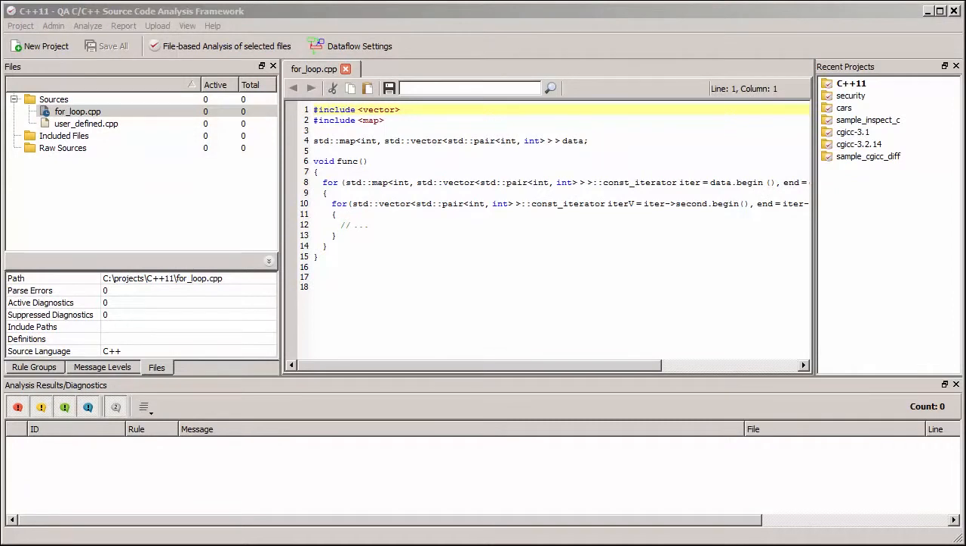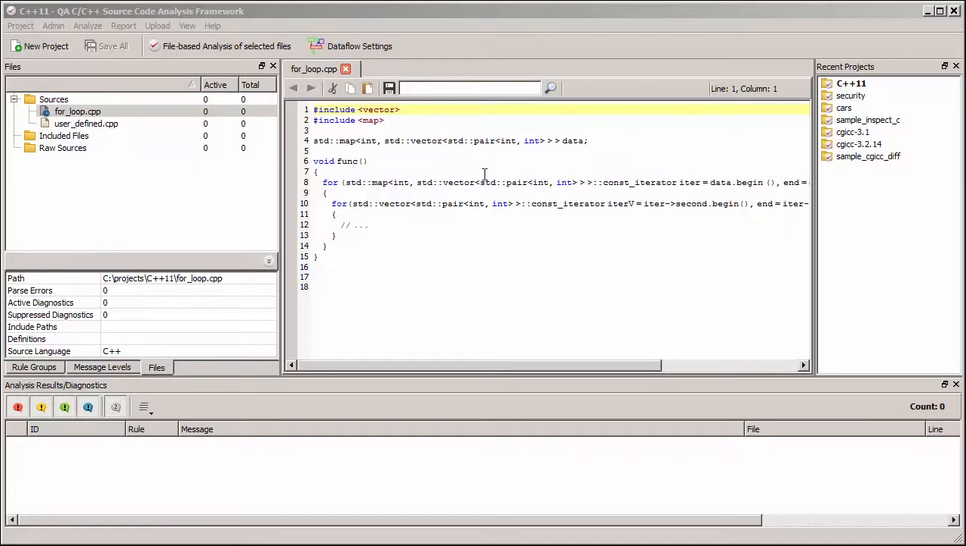C++11 introduced range-based for loops which allow for easy iteration over container objects, similar to for each constructs in other languages. So here in the code we have a container. We have a map containing a mapping of integers to a vector, and the vector itself contains pairs of ints.